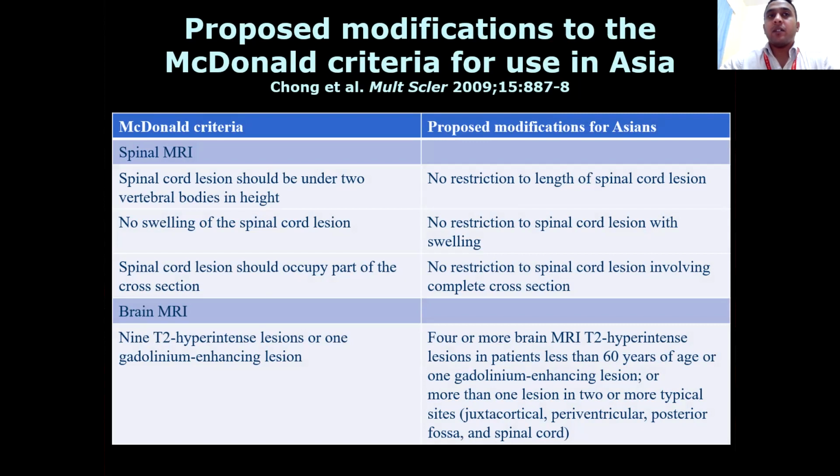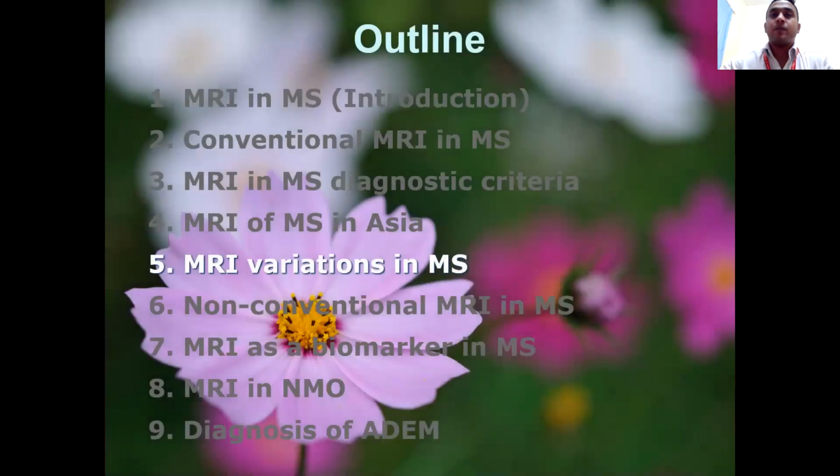Brain MRI: 4 or more brain MRI T2 hyperintense lesions in patients less than 60 years of age, or one gadolinium enhancing lesion, unlike what is seen for other countries. More than one lesion in 2 or more typical sites. What the typical sites are is the most important part: juxtacortical, periventricular, posterior fossa or infratentorial, and spinal cord.